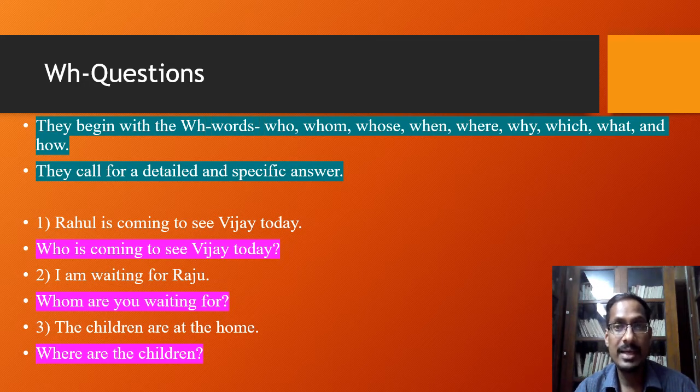The third example is the children are at the home, and it is transformed into a WH question. Where are the children? And the answer is the children are at the home. So using the appropriate WH word is very important, and they all must end with a question mark. So all such kinds of questions are called WH questions.